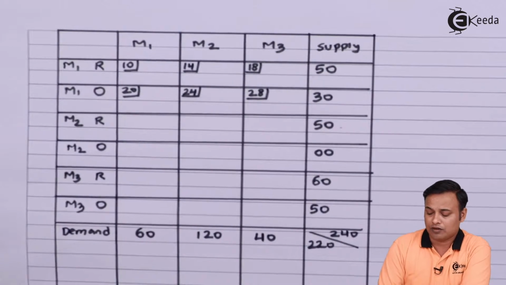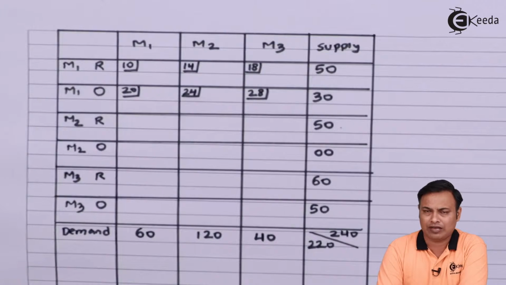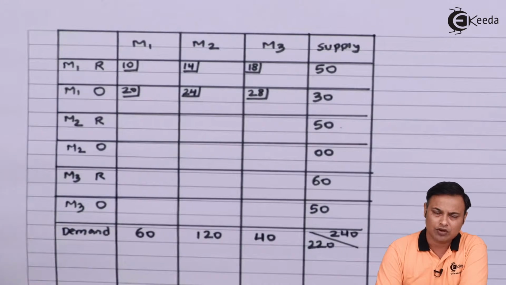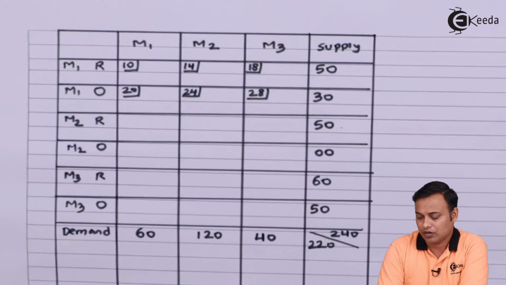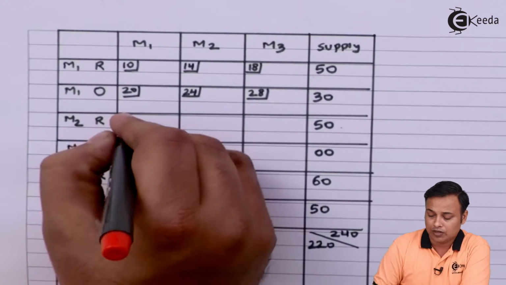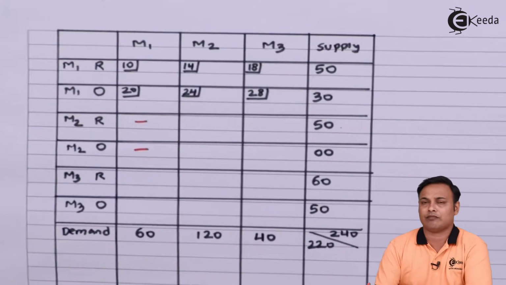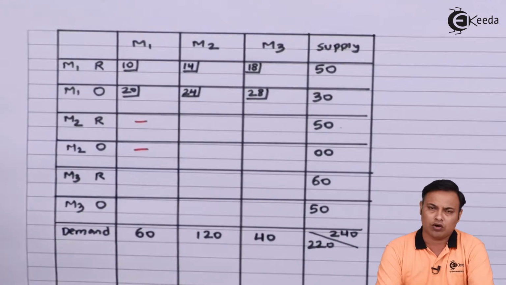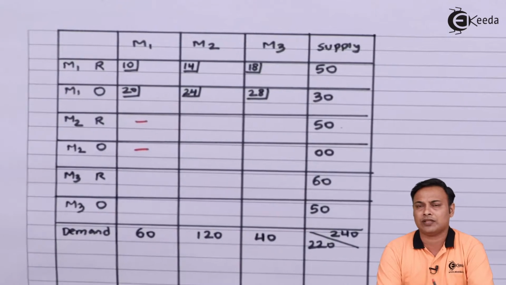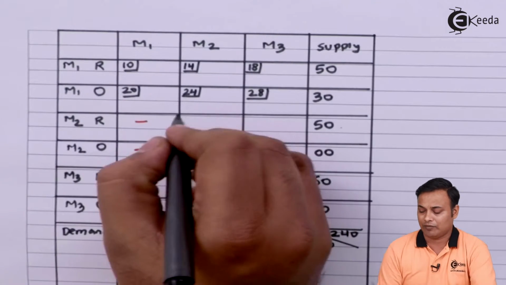Then for the second month, now see, whatever is made in the second month can be sold only in the second month or in the next month, that is the third month. So in the second month we will not write anything in M1, because whatever is made in month 2 can be sold only in month 2 or month 3. So here it will be